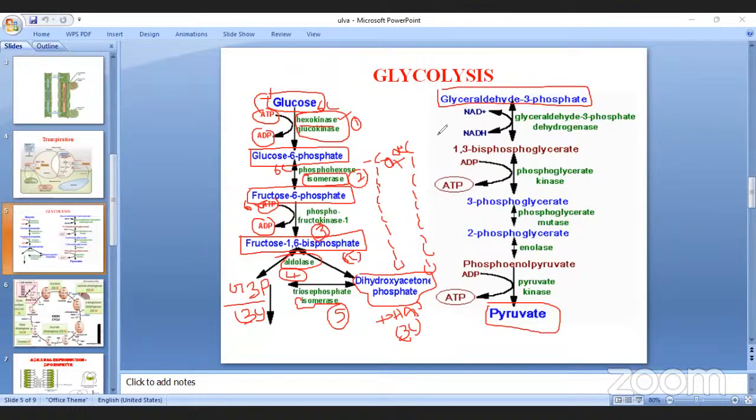First we discuss the first glyceraldehyde 3-phosphate, and its further reactions. The same reaction is repeated another time. The right side reaction, from glyceraldehyde 3-phosphate to pyruvate formation, is repeated once again. Why is it repeated?